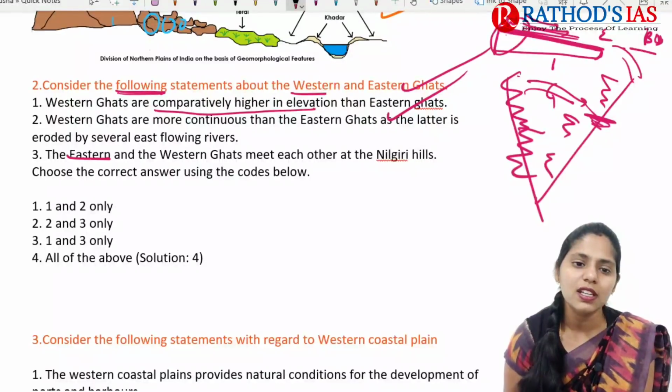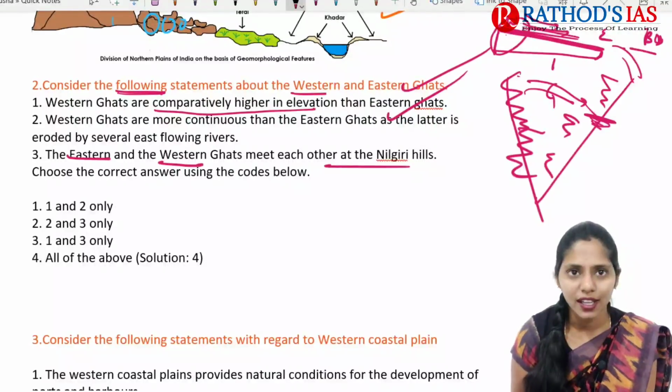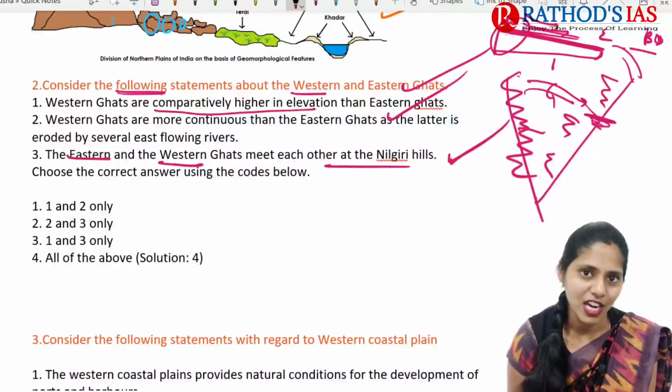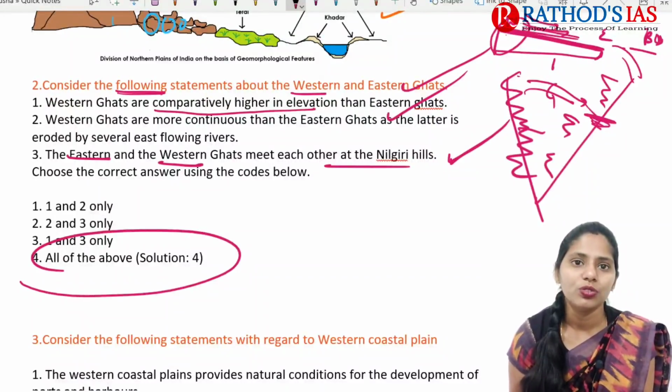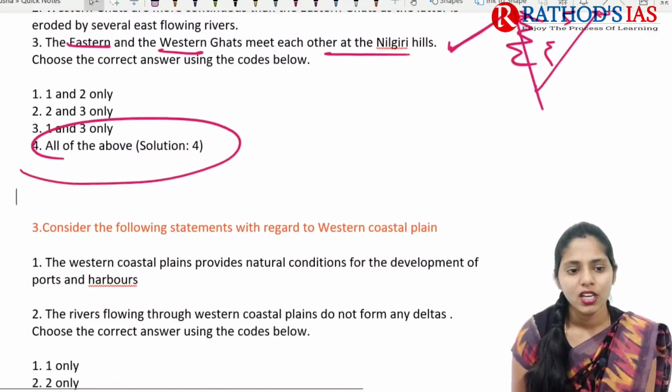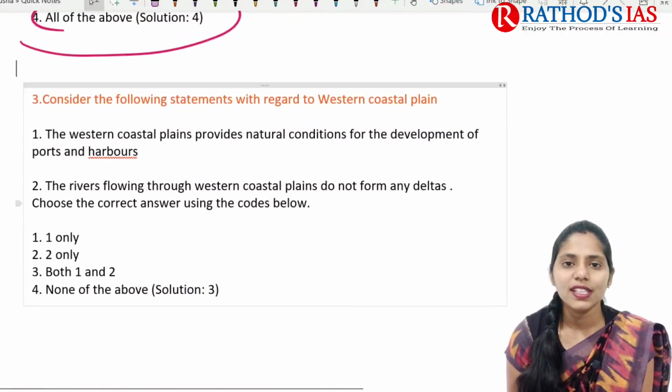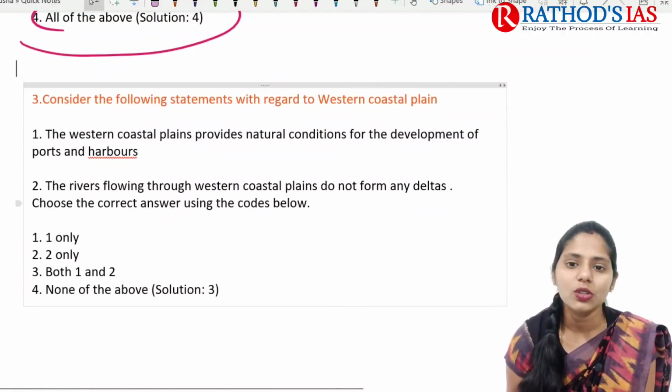And the next one is the Eastern and Western Ghats meet each other at the Nilgiri Hills. This is an important fact that you need to know. So the correct option here is all the above. 4 is the correct answer. And the next one is, consider the following statements with regard to the Western Coastal Plain.